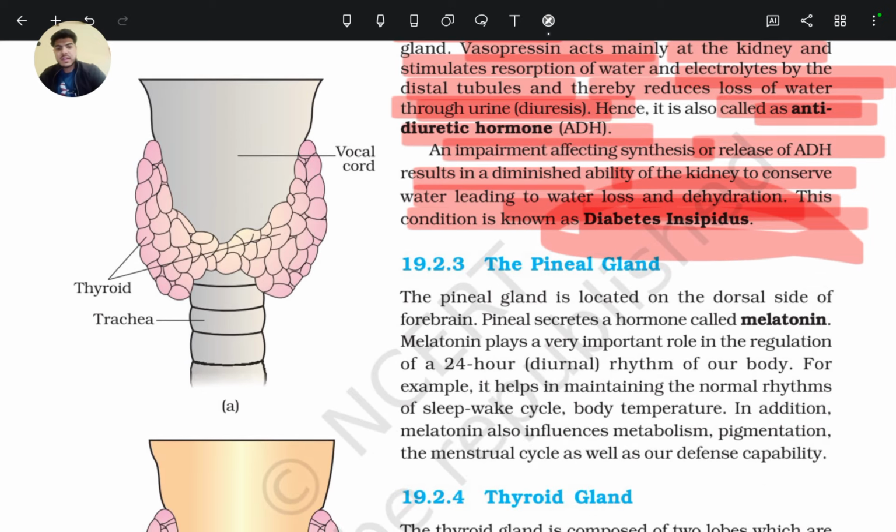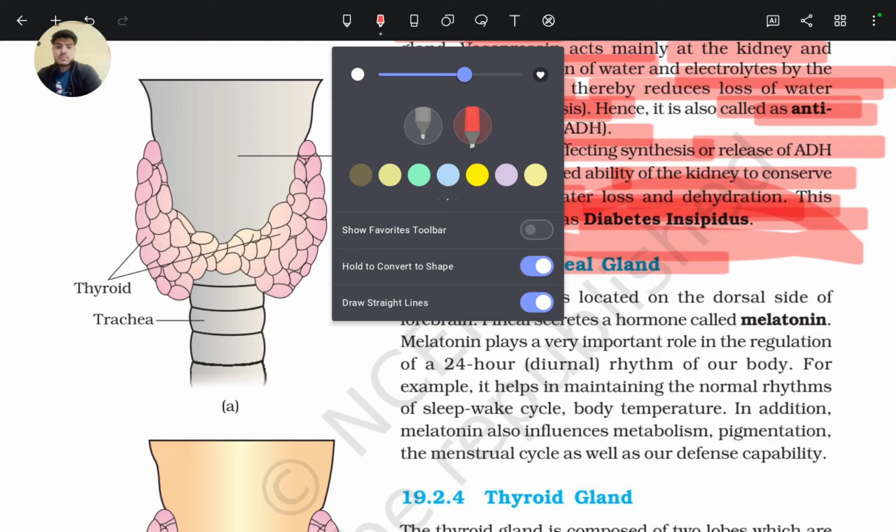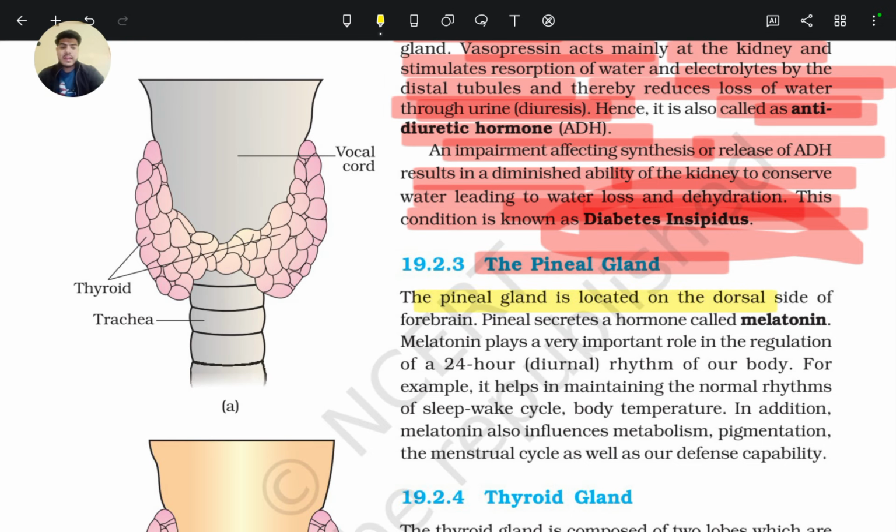So let's read the other gland, that is the pineal gland. The pineal gland is also located in our brain, on the dorsal side of the forebrain. Pineal secretes a hormone called melatonin.